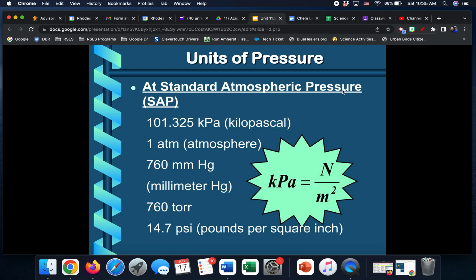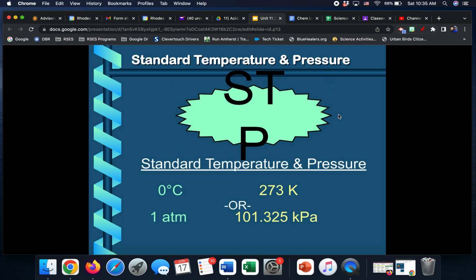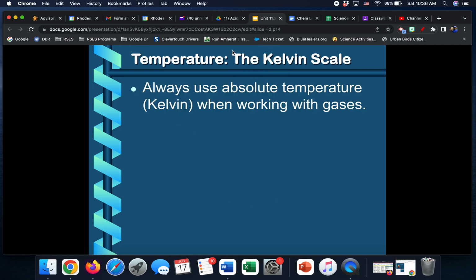At standard atmospheric pressure, which just means when you walk outside, what's normal, the pressure of the atmosphere or the air. There's a bunch of terms, but just realize STP is standard temperature and pressure. SAP is standard atmospheric pressure. And here are some figures for standard temperature and pressure. We'll talk about K here in a second, Kelvin, and here it goes.